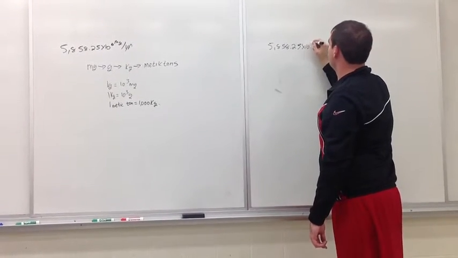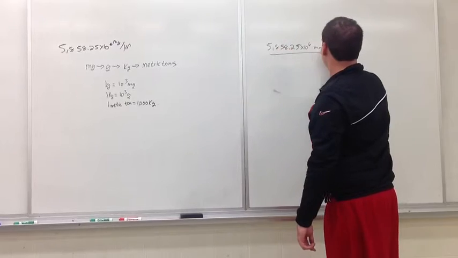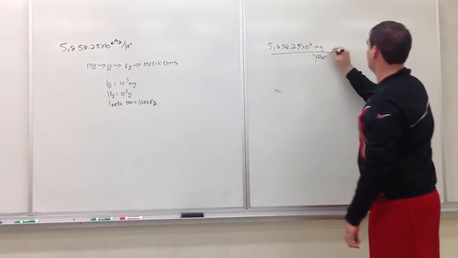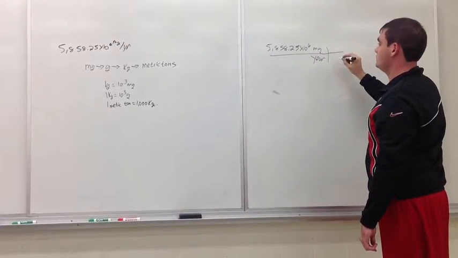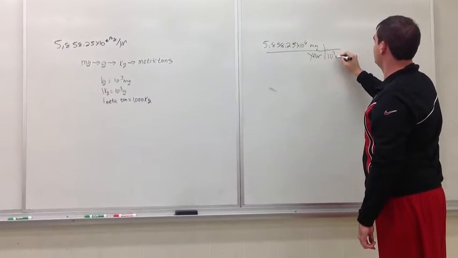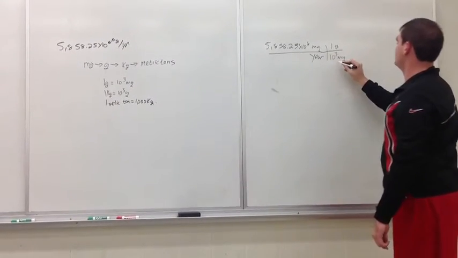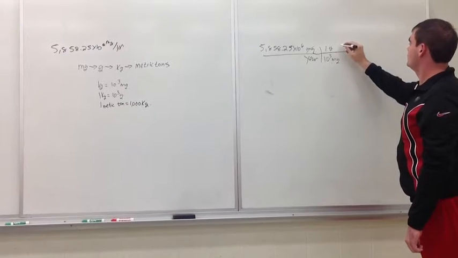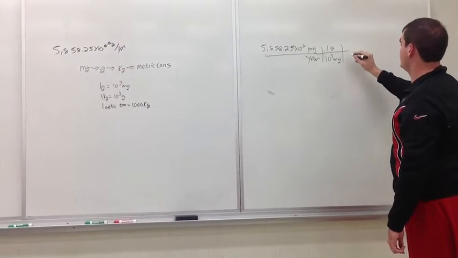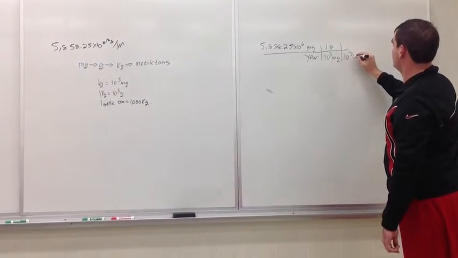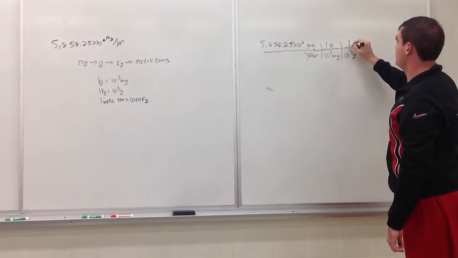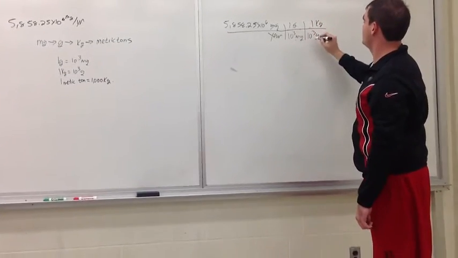Now we need to take 5,858.25 times 10 to the 6 milligrams per year and multiply it by the necessary information we have. So we need to take 1 gram over 10 to the 3rd milligrams. This cancels out our milligrams. Now to get rid of grams, we need to take 1 kilogram over 10 to the 3rd grams, canceling out our grams.